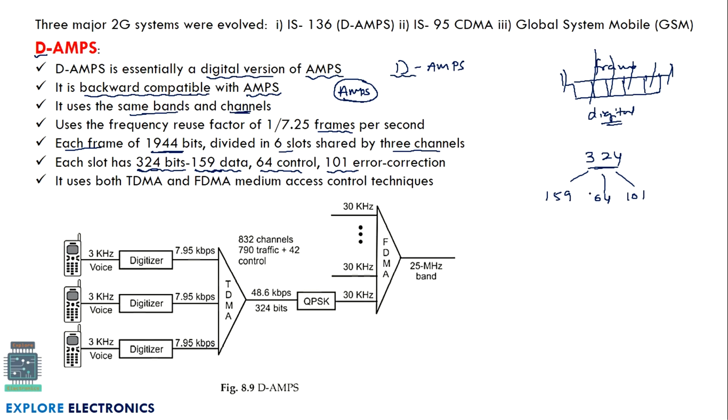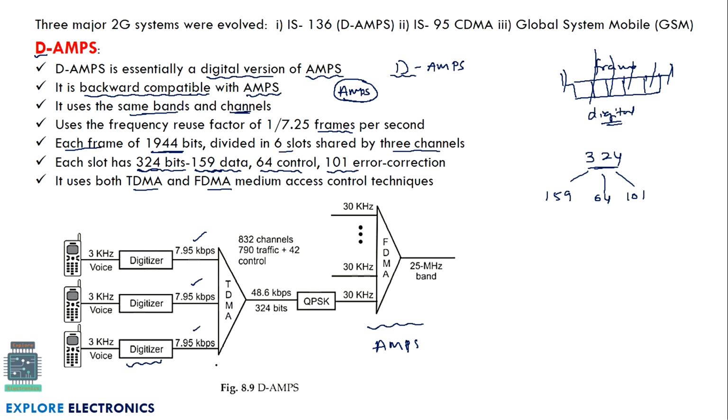So this is the frame which a single channel is going to carry, and it uses TDMA as well as FDMA methods for multiple access. 1G uses only FDMA, but with that FDMA technique, TDMA is also introduced here. You can observe in the AMPS block diagram that this FDMA is the same as used in AMPS. At the initial stage, we need to convert the voice signal into digital data, so we have a digitizer here. Because of the digitizer we get digital signals, so TDMA can be used.